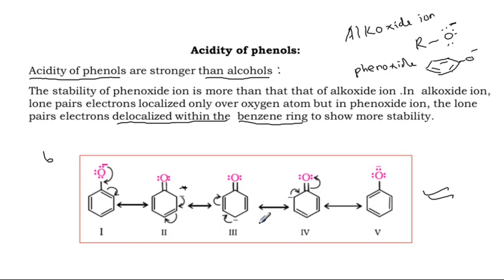So how many canonical forms are available for phenoxide? 1, 2, 3, 4, 5 from start to final, so we can say there are 5 canonical forms. Combining all the canonical forms, we can give one resonance structure. Due to the larger number of canonical forms, because of delocalization of electrons within the benzene ring, the phenoxide shows more stability